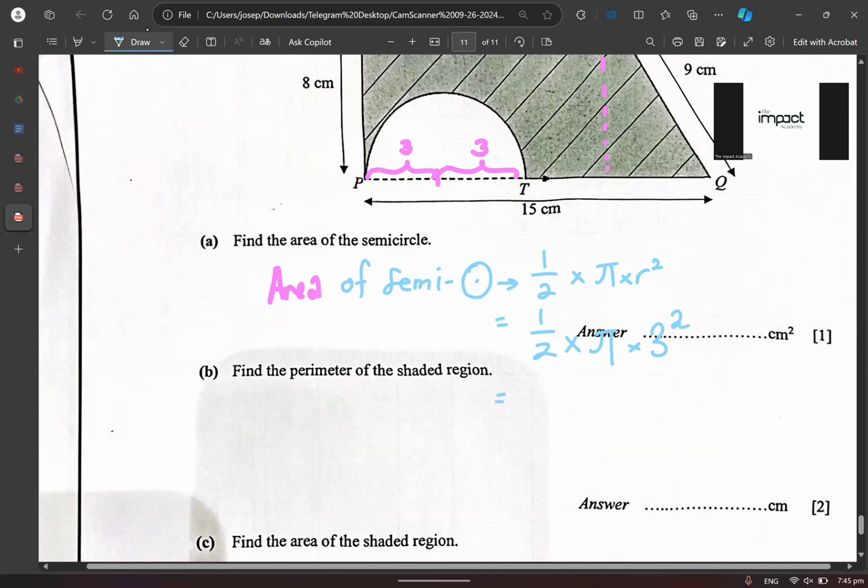Over here, I will get 14.13716. Agree or disagree? Okay, that is the area of the semicircle. Do you understand? Of course, after that, what do I want to find? I'm done, right? So that's your answer for this question. Do you understand? Very good.